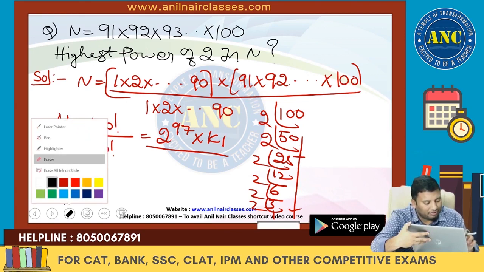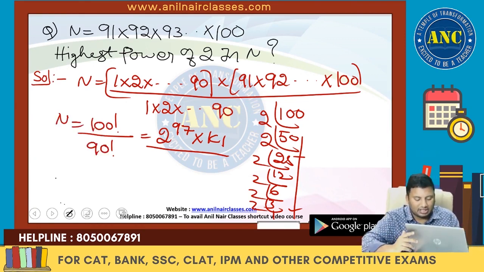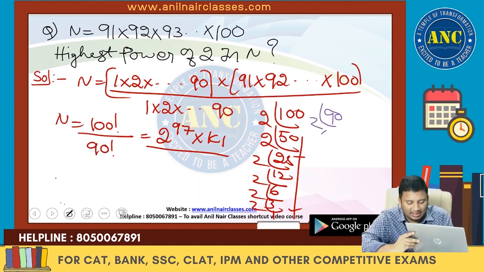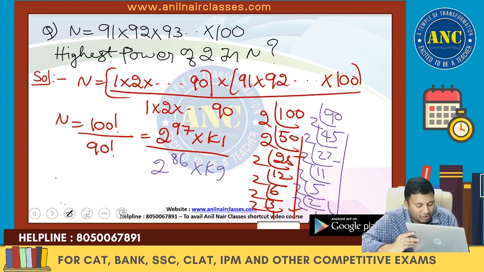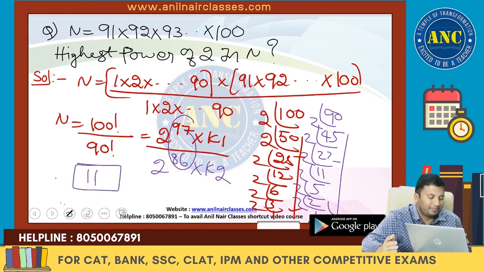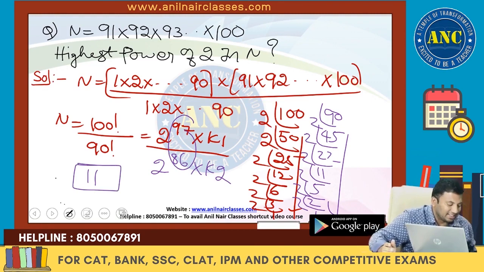This is what will happen if you take 6 to 8 hours of classes every day. Highest power of 2 in 90: 90 is nothing but 45, 22, 11, 5, 2, 1. These are nothing but 67, 78, 83, 85, 86. 2 power 86 into K2. 97 minus 86, which is 11.